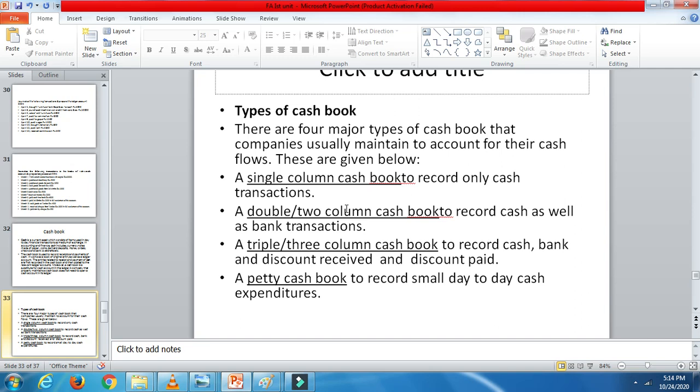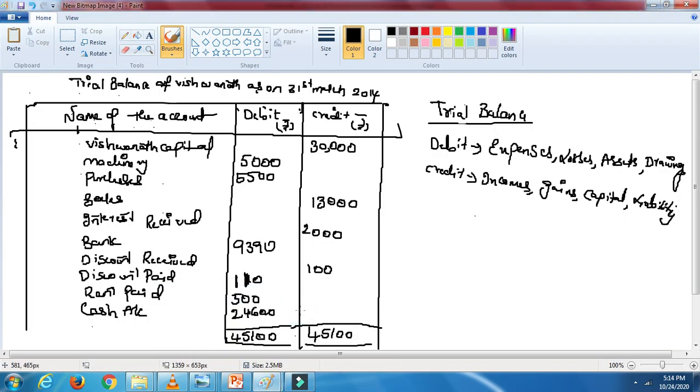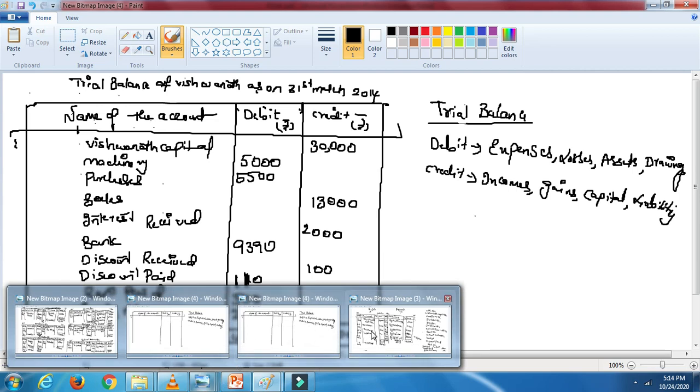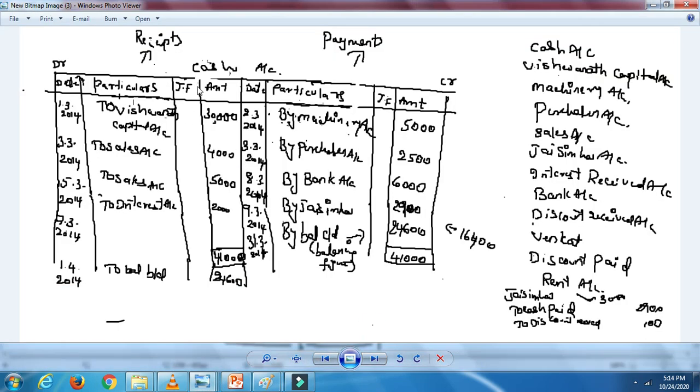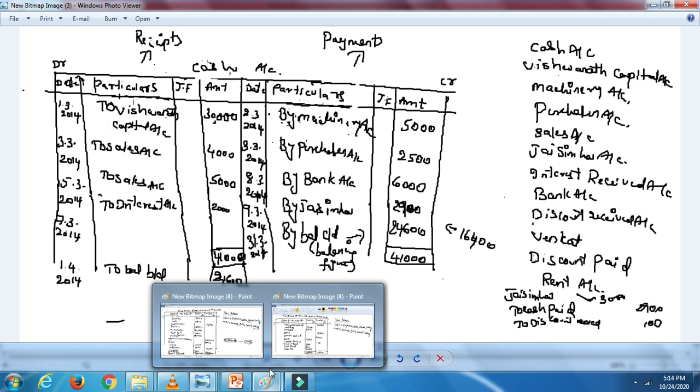Whatever is taking place, the bank account will be prepared separately. Suppose, let's say, cash paid into bank. So cash is coming into the picture, cash is going out, and who is the receiver? Bank is the receiver. So in this situation you need to prepare two accounts. Here I'm just going to show you this account where I have kept that. So with this you are going to write down a separate account called cash and bank account, one more column.